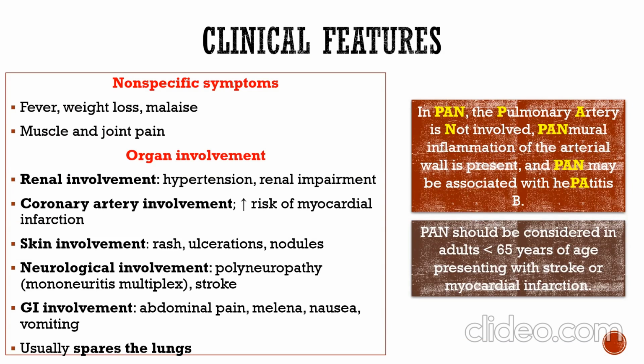Organ involvement includes renal involvement, with symptoms of hypertension and renal impairment, increased creatinine. Coronary artery involvement is an increased risk of myocardial infarction. Skin involvement is rash, ulceration, nodules. Neurological involvement is polyneuropathy, mononeuritis multiplex, and stroke. GI involvement: abdominal pain, melena, nausea, vomiting. It usually spares the lung.